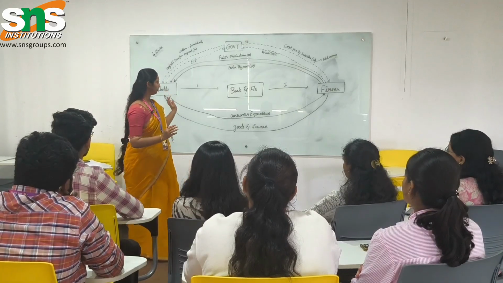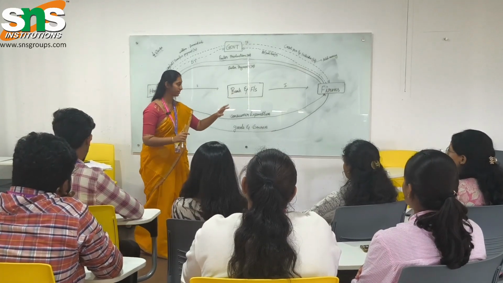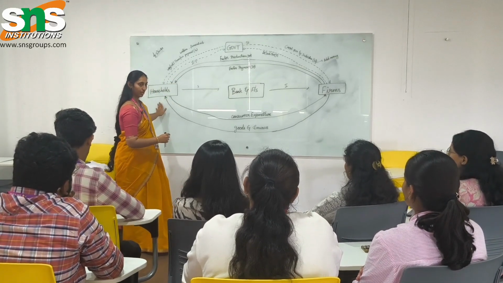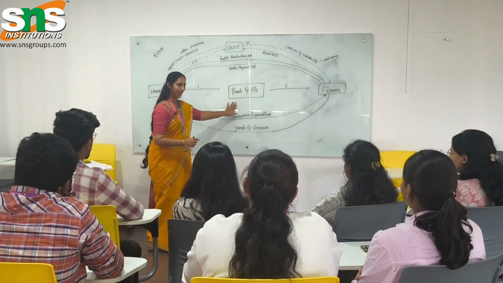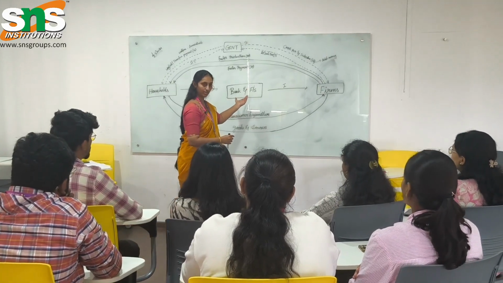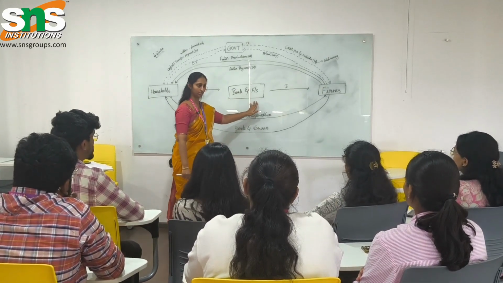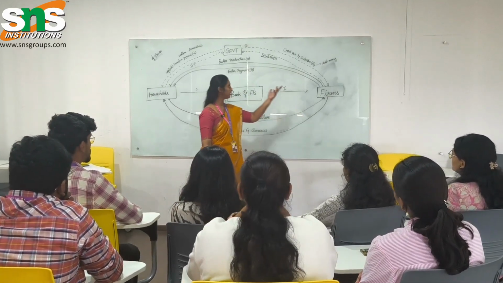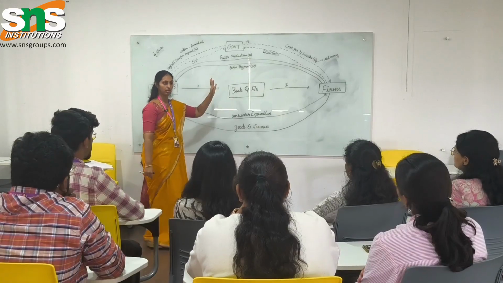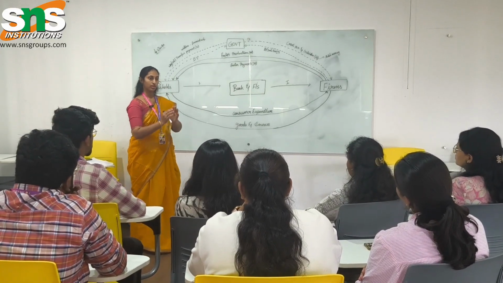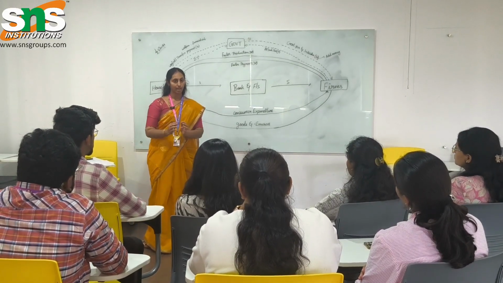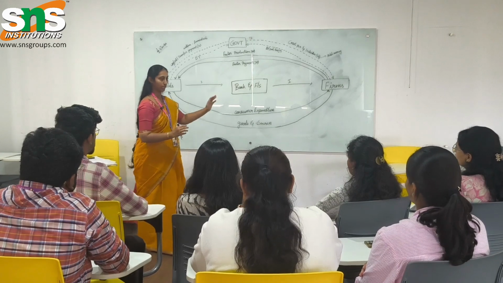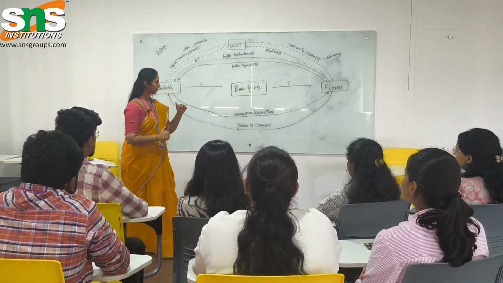Let us understand about the circular flow of economy for four sectors. Four sectors in the sense: first one is households, then banks or any kind of financial institutions, that is FS, financial institutions, then firms, that is organizations and companies, and last is government. So how does the economic flow cycle happen between all these four sectors? Let me explain that.